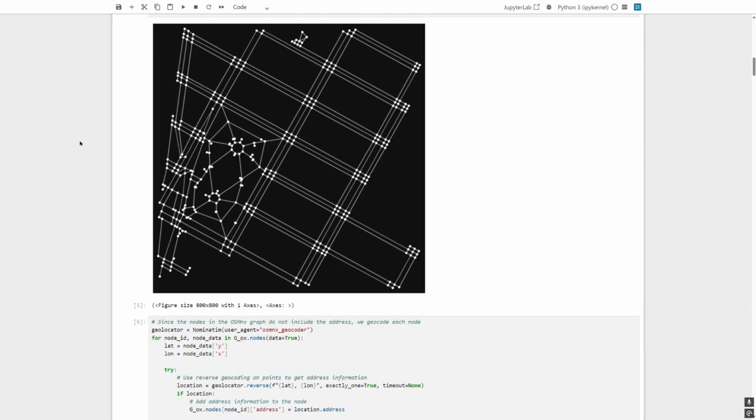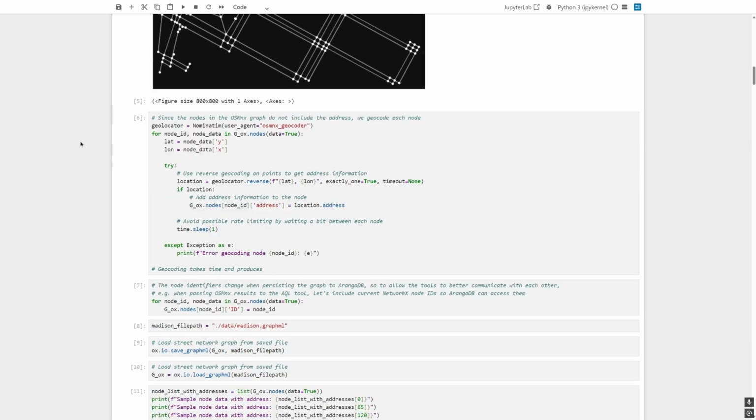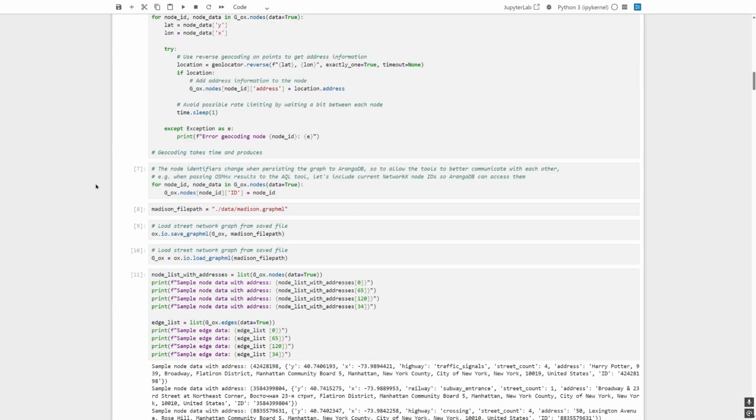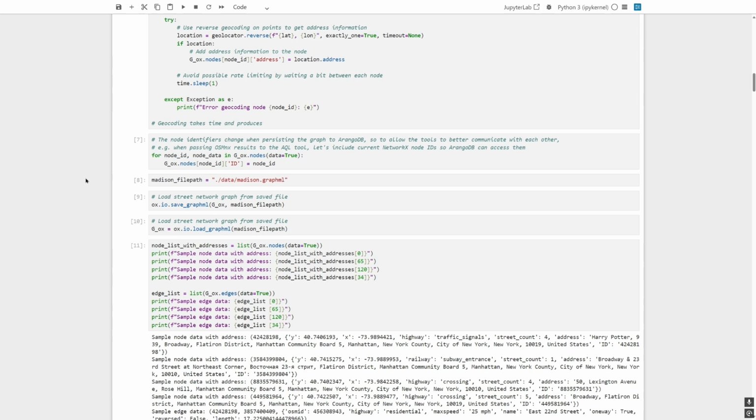intersections and paths. For more rich data, we reverse geocode each node of the graph with OpenStreetMap's Nominatim geolocator. We set an ID field for each node that corresponds to the NetworkX ID. That way, later on, Python code can hand off node information to ArangoDB query language, and it can filter on this attribute. To save time in retrieving OSM data in the future, we save the graph to disk as a GraphML file. This can also aid in future projects that would be able to read this file type.